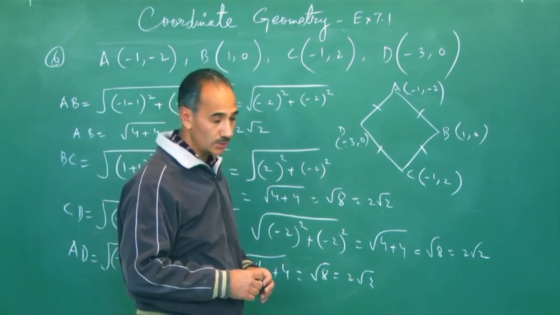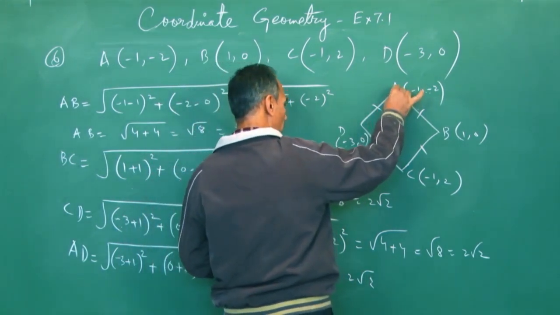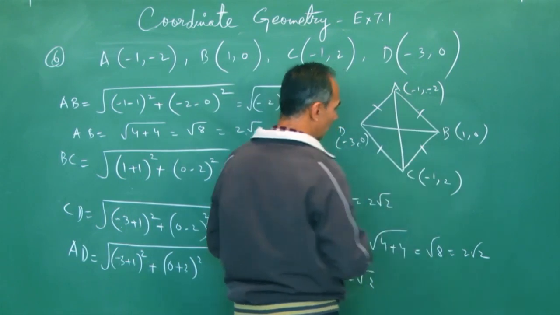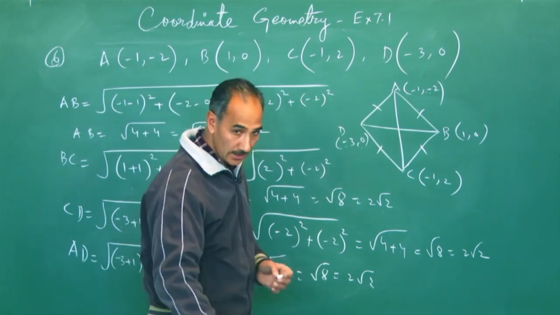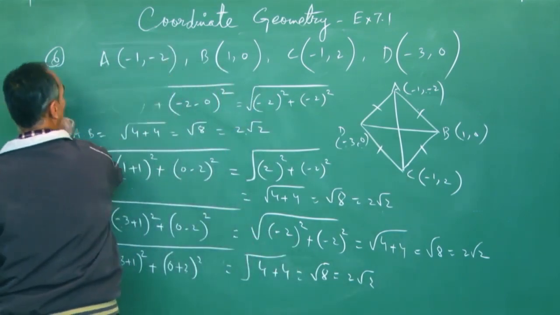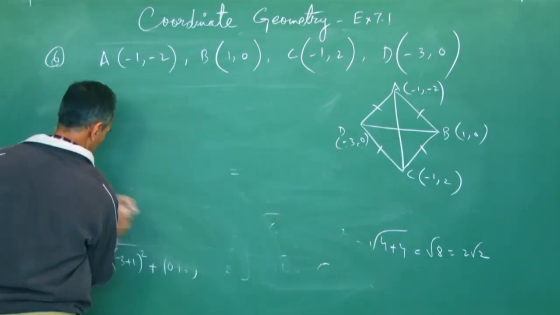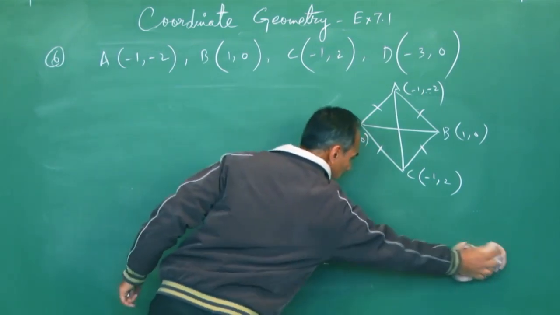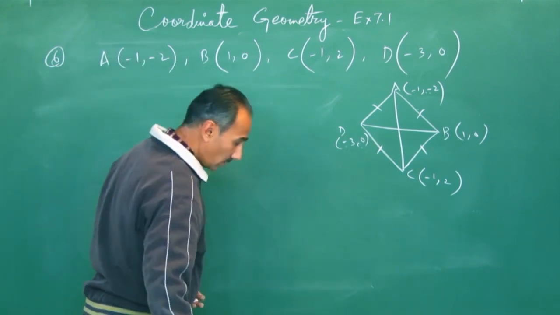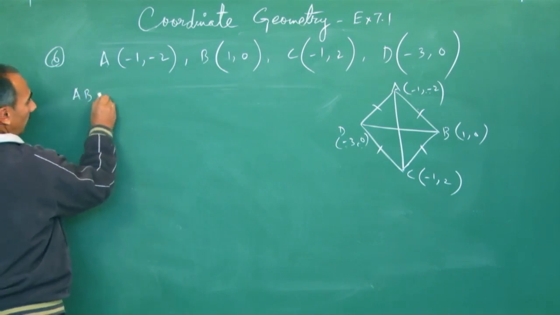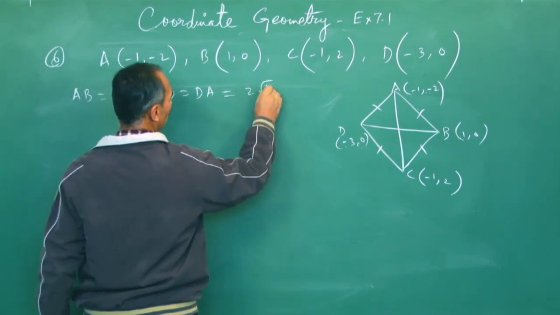It's like the previous question. Now diagonals are to be found and they will decide whether it is a rhombus or a square. That's my AC as well as BD. So all four lengths equal 2 root 2. Now I'll find out length AC as well as BD. So we observe that AB length, BC, CD and DA are all equal to 2 square root 2.